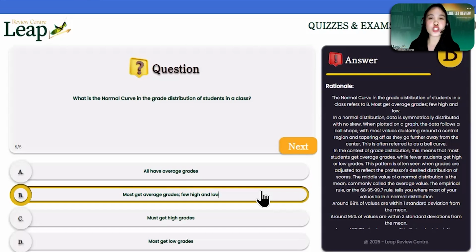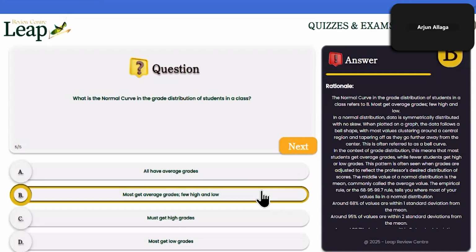So negatively skewed because if you're going to plot that, the left portion will have a longer tail because most of the scores are situated on the right side. So students perform excellently or perform well in the test.